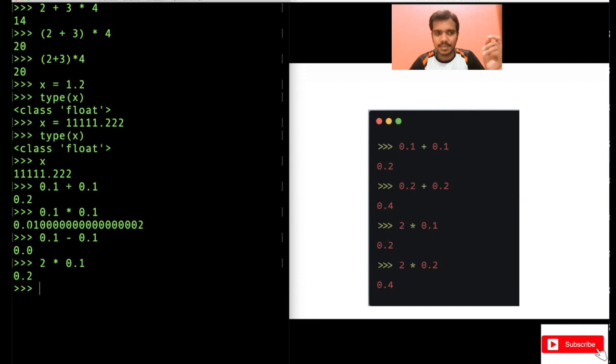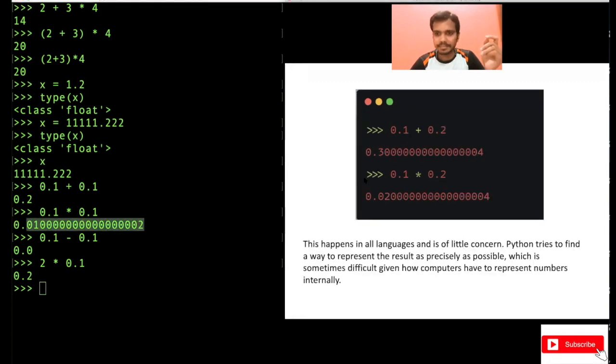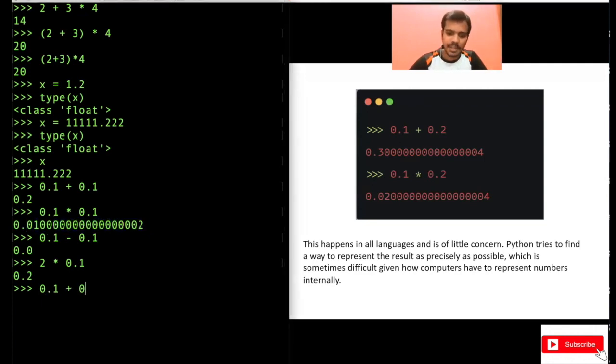Just that in some cases you see a lot of zeros here. If you do 0.1 plus 0.2, again you see a lot of zeros. But you want to print 0.3 here, not all these zeros, right? Now this happens in all programming languages. It is a bit of a concern because of all these zeros, but that is how the system works, because systems are not meant for floating point numbers mostly.